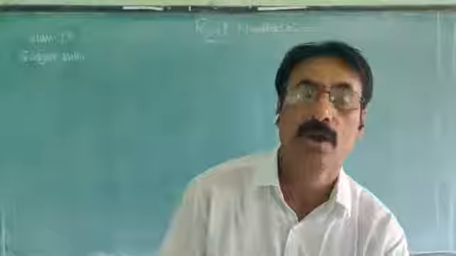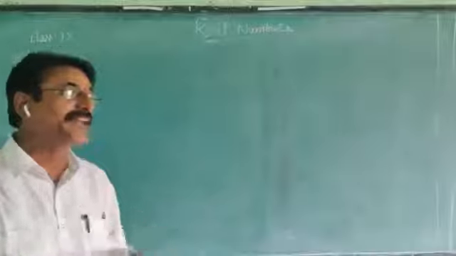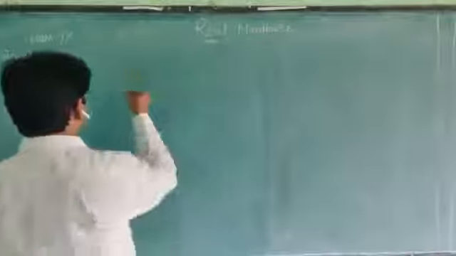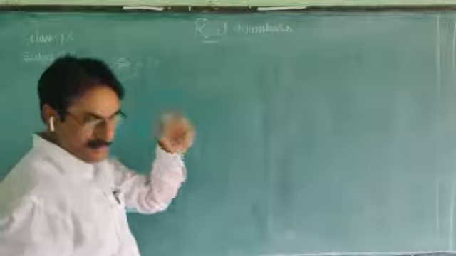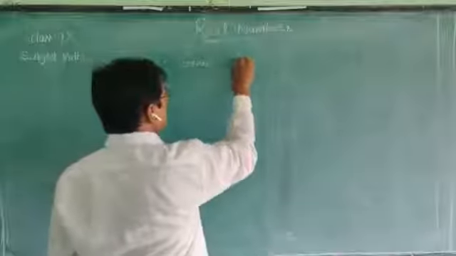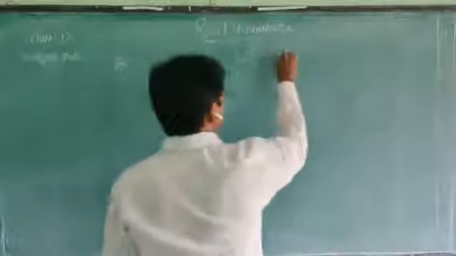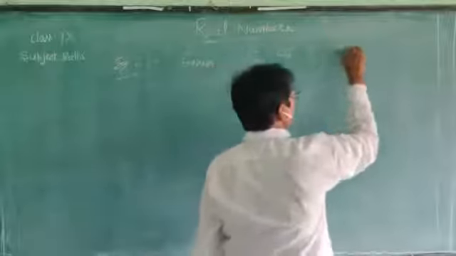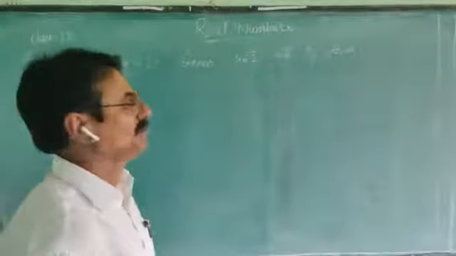That is how to change a non-terminating recurring decimal, for example 1.62 bar. That means express 1.62 bar on 6 and 2 into P by Q form, where P and Q are integers and Q is not equal to 0.